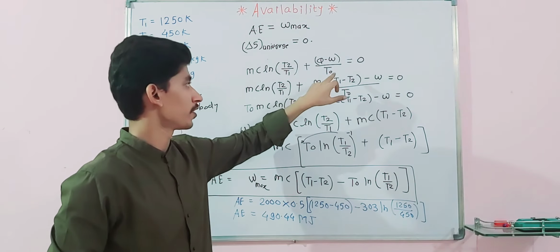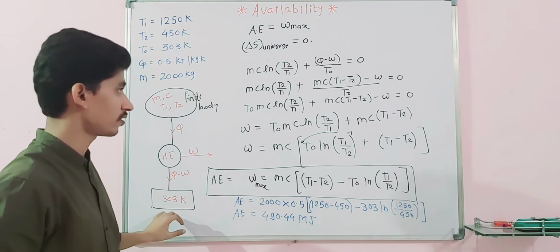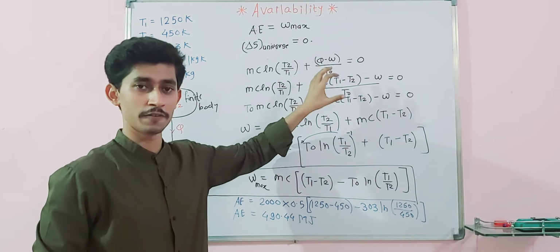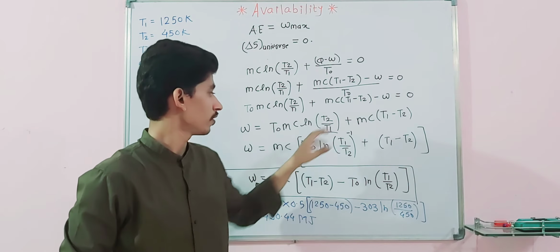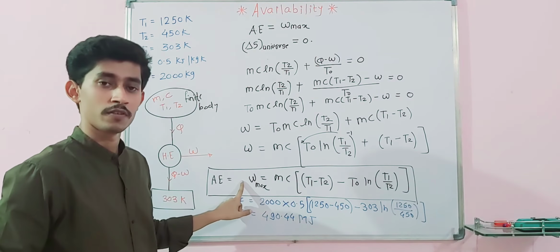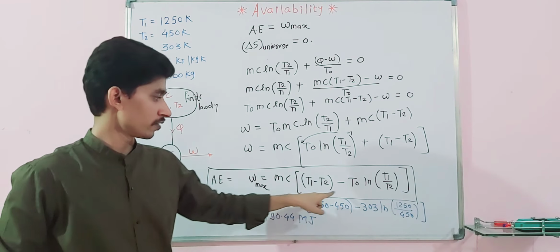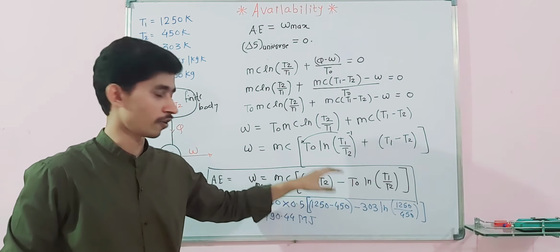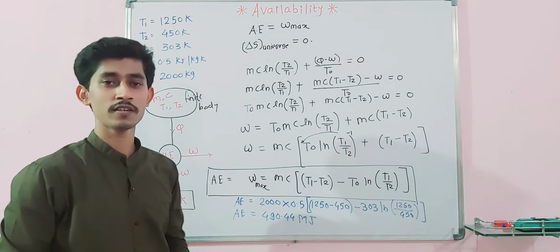For actual, T naught will be the ambient temperature, because for this thermal reservoir, MC delta T will be the heat difference minus W, and after getting this, we have to write this generalized expression. Either you have to remember it for such kind of problems, or you can derive it. So this is the solution.